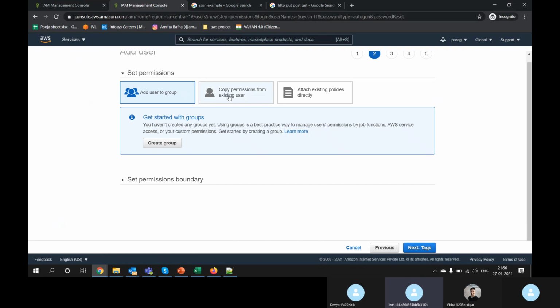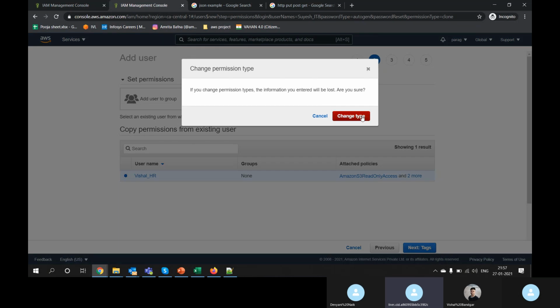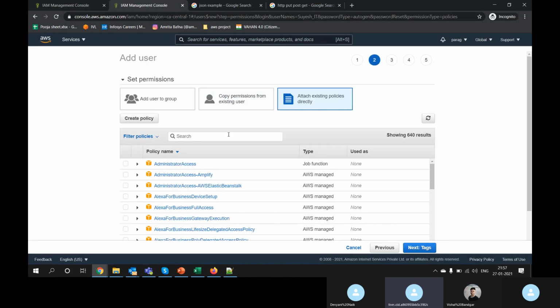The user is created. What type of permission do you want to attach? Previously I created the user, then gave the permission. Now I'm creating the user, and at the time of creating the user I'm adding the permission. I can copy the permissions from this user also, because the user is already present. I can copy all the permissions attached to Vishal, or I can attach any new policy.